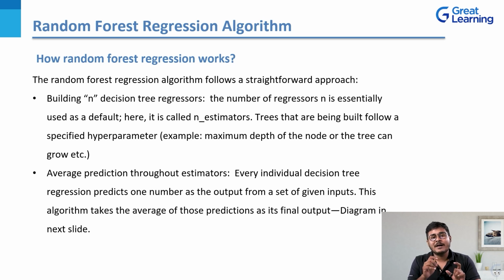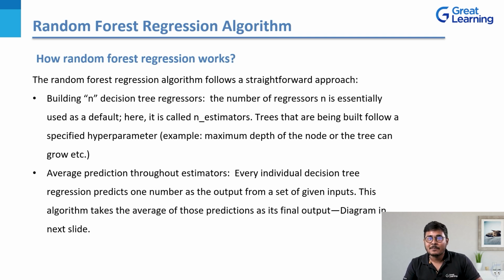Firstly, it is going to build n decision tree regressors. What do I mean by n decision tree regressors? You provide the number of decision trees that you want to deal with. It can be 10, 100, and that's the reason why I have put n there, which is also the formal definition. So the number of regressors n is essentially used as a default here. It is also called n_estimators.